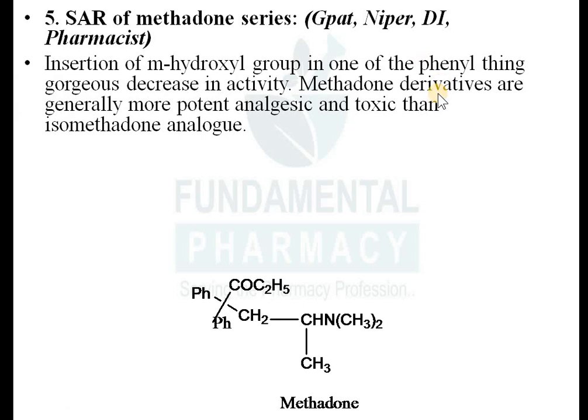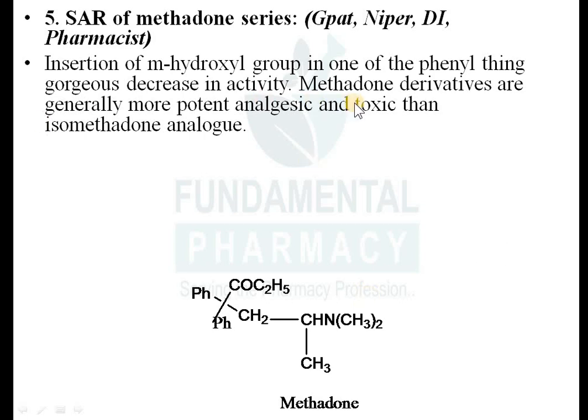Insertion of a meta hydroxyl group in one of the phenyl rings. This phenyl ring here, imagine there is a ring here, okay. So any meta hydroxyl group in any one of the phenyl rings will decrease the activity.